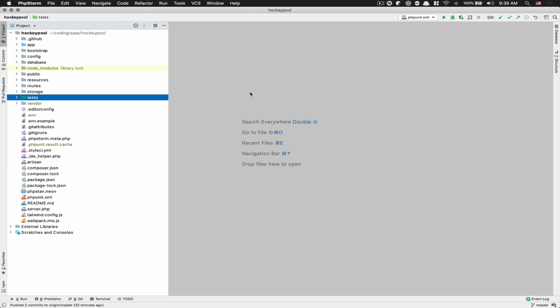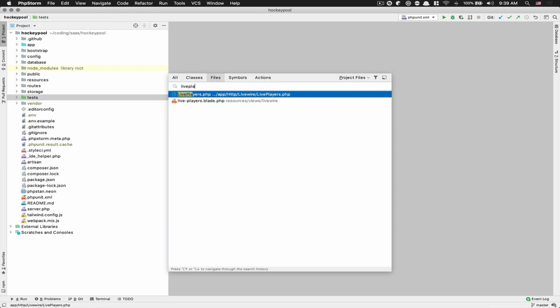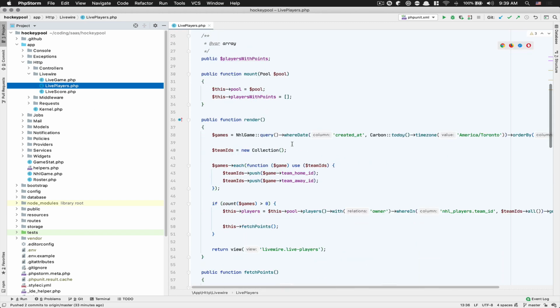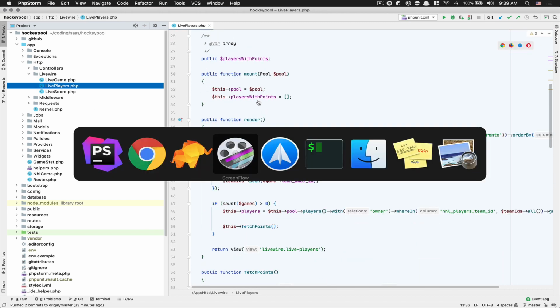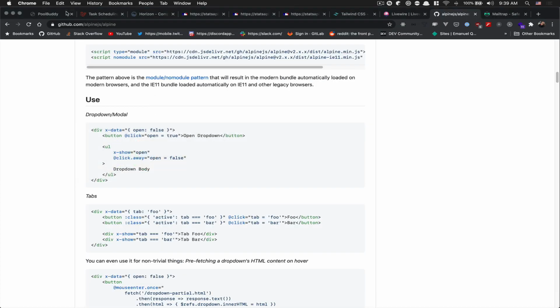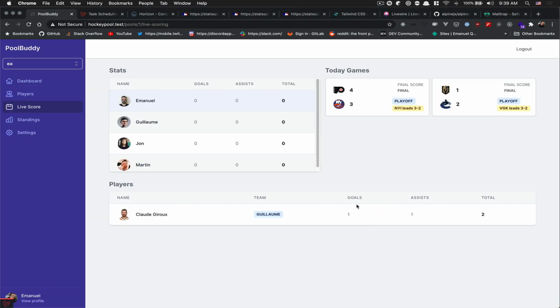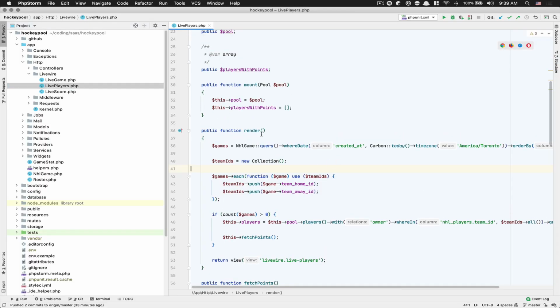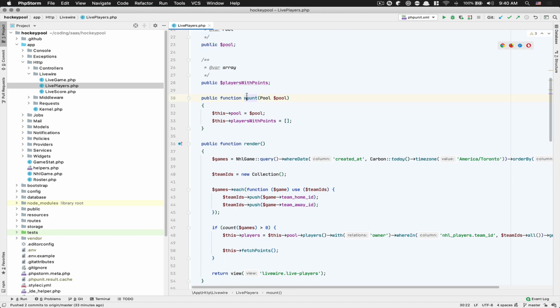After that, I did want to show you some Livewire stuff. For example, if we look here, they create a Livewire folder. In the Livewire folder, for example, the live player is those players here at the bottom who now get the goal, assist, and total. The way that works is you have the render. It's almost like what you know if you use React and stuff like that, almost the same names. You have your mount. Your mount means it's when it's being created.